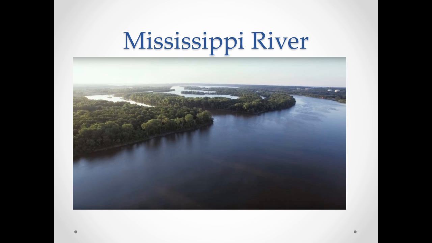Another geographical feature is the Mississippi River. This is located in Mississippi, and this is a beautiful river. And as you'll learn later on, there's a lot of history tied into Mississippi and the Mississippi River, and it's not all that good, but you will learn about it later on.